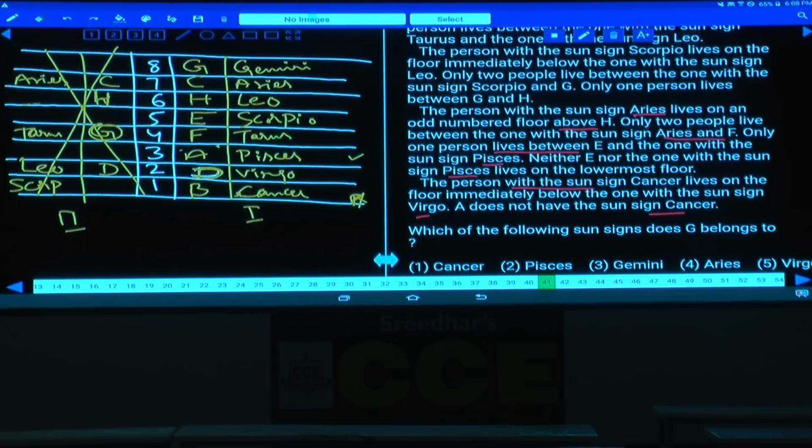Next, question numbers 41 to 45. Done? Completed writing this. Then question number 46.